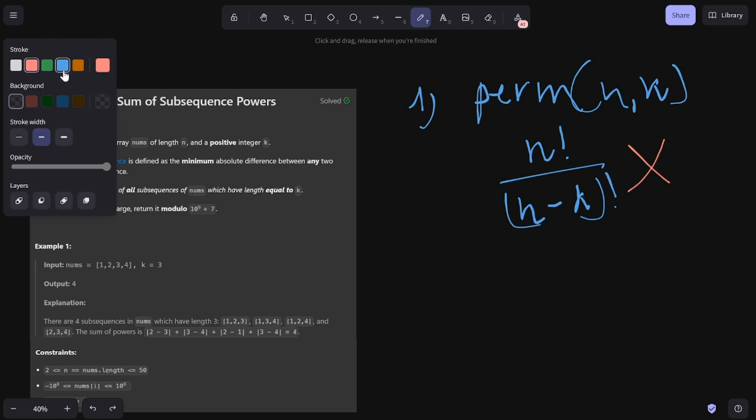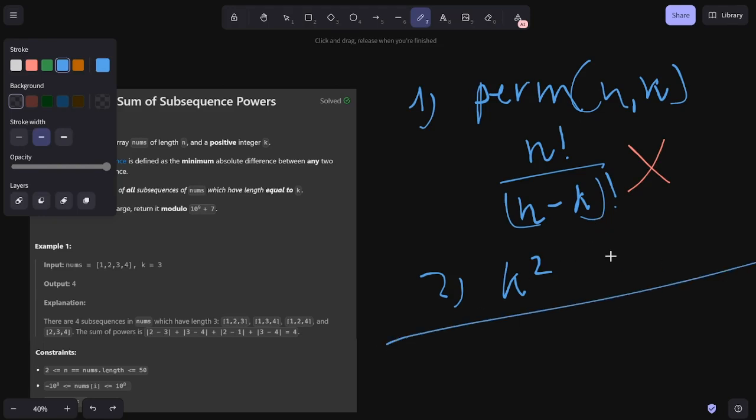In addition to that, for each k subsequence, you need to find the minimum difference. So that will be a pairwise check for all the k numbers, which will be k squared. So with k squared times n factorial divided by n minus k factorial, this is just not going to be possible if we do a brute force solution.